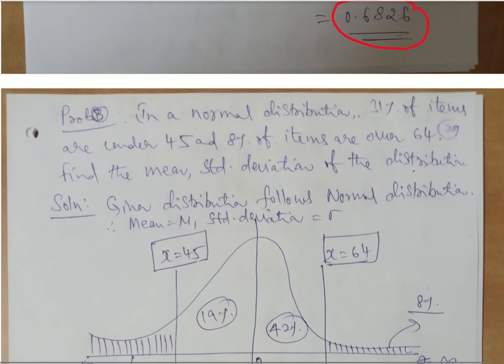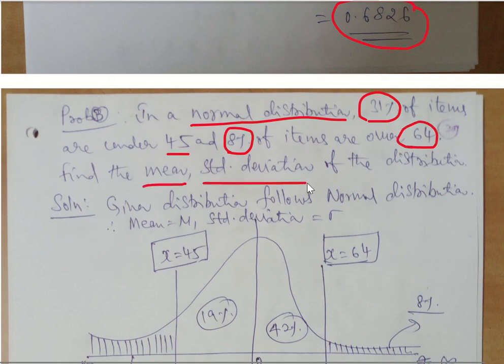Now, another problem. In a normal distribution, 31% of items are under 45. 8% of items are over 64. Please see the words carefully. Find the mean and standard deviation of the distribution. In the previous problems, both mean and standard deviation were given. It was easy to calculate. Now here we are supposed to calculate them given the scenario.